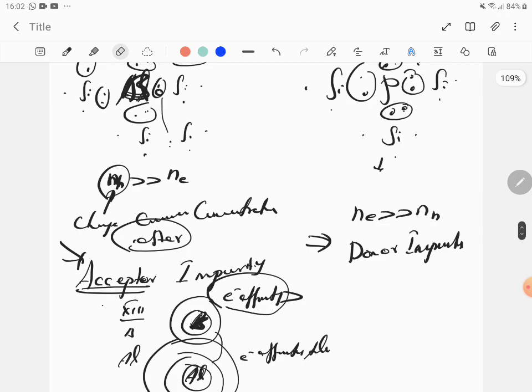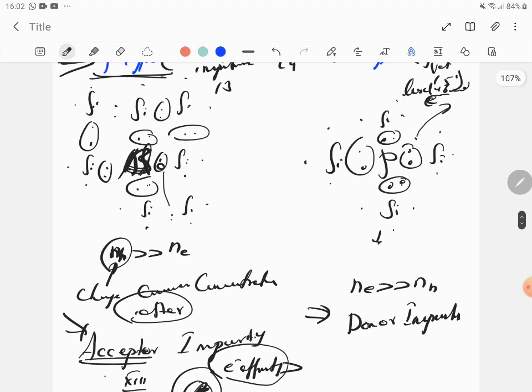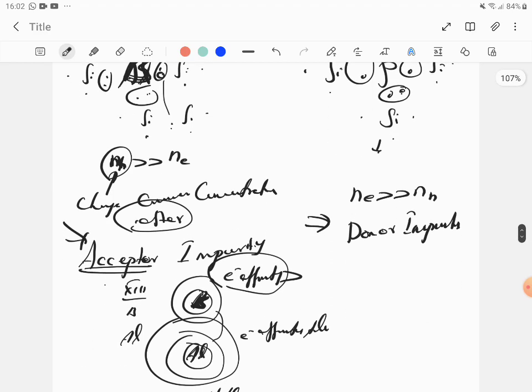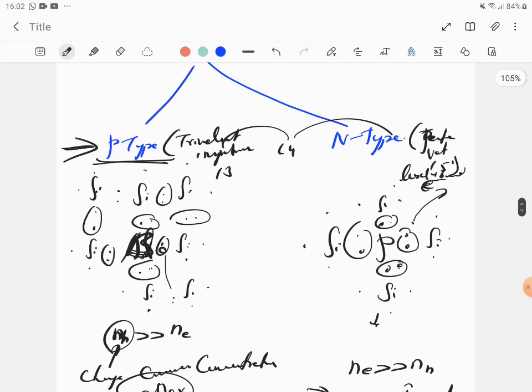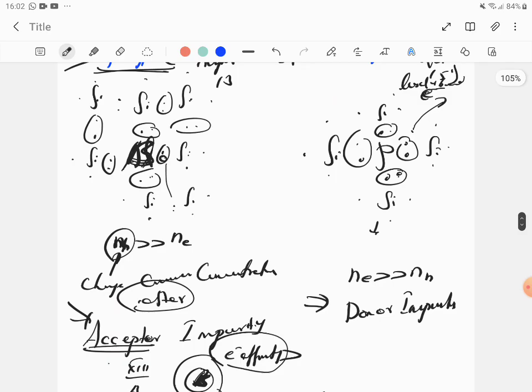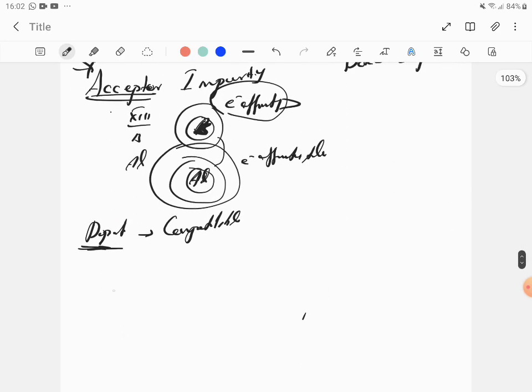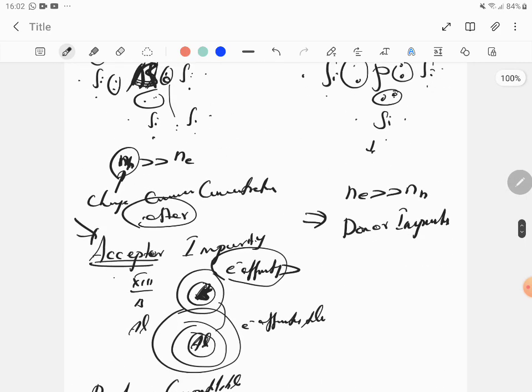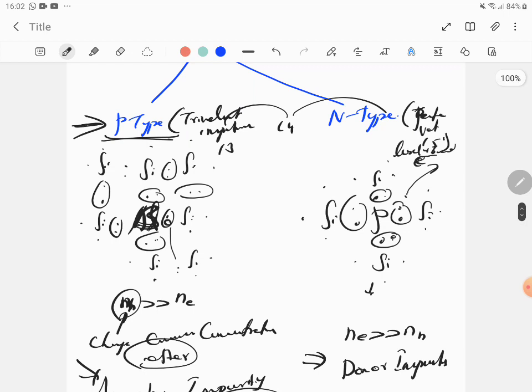So it's called a donor impurity. The dopant is phosphorus, which is a pentavalent element. Already pre-existing electrons are there in the structure, so you can imagine how many electrons will be there by default. So n is much, much greater than p. And you can also talk in terms of electron affinity, which one down the period is better and stuff like that. Okay, so that completes the explanation for a p-type and an n-type semiconductor.